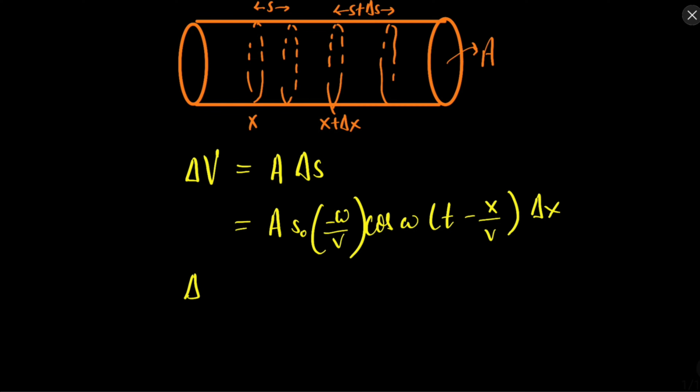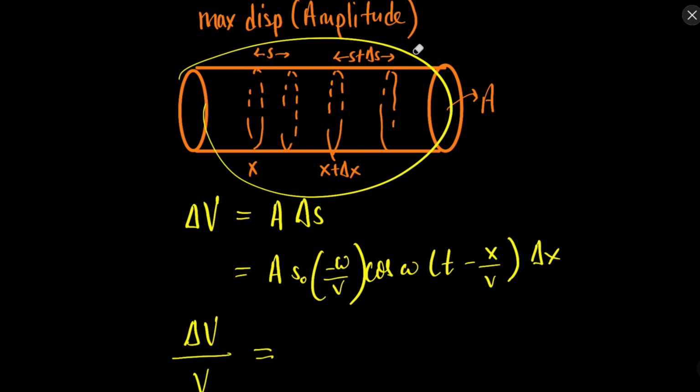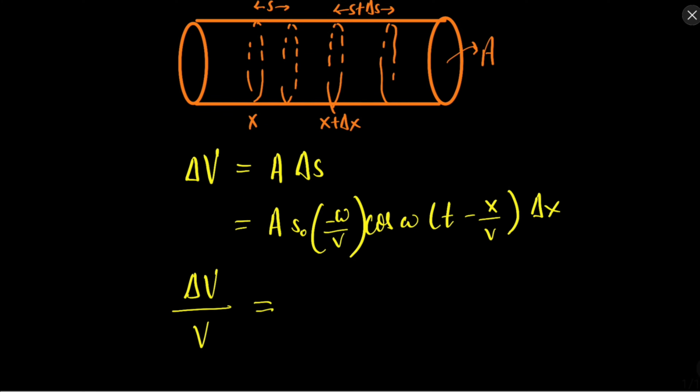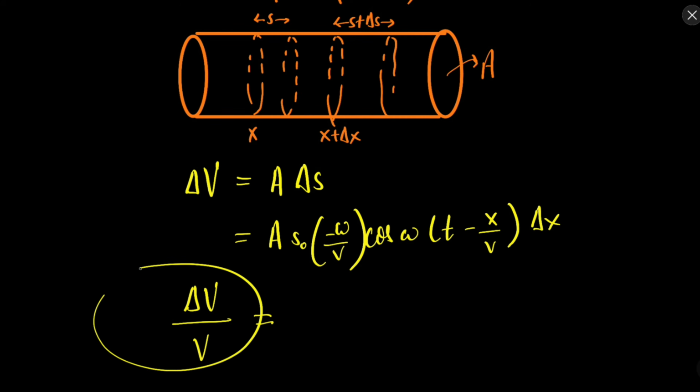Now let's try to find the ratio. The change in volume with respect to the original volume will tell us about the amount of change in the volume. If the volume is increased, there will be some strain. Let's say you increase the size of this spring, so this spring will now be in a strain, and the spring will try to compress. Similarly, if the volume is increasing, then there will be some strain. The strain is the change in the volume upon the original volume, so that will be minus. Why minus? Because it will try to reduce the volume.